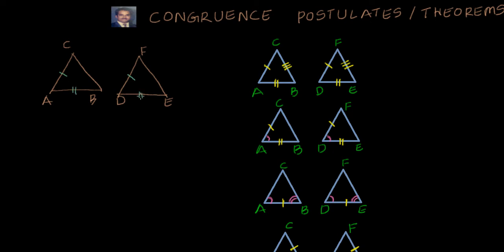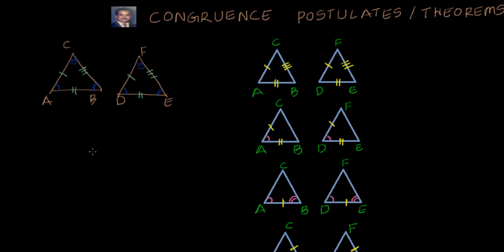So the corresponding sides are equal, and also the angles need to be equal. So these two angles, all the three angles should be equal.